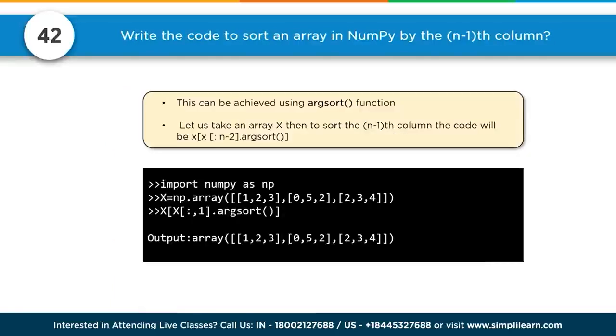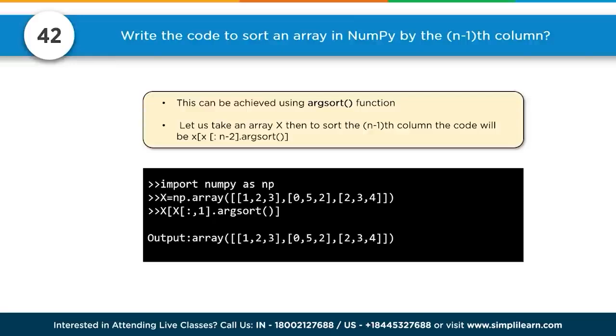Number 42. Write the code to sort an array in NumPy by the n-1th column. This can be achieved using the argsort function. Let us take an array x, then to sort the n-1th column, the code will be x[x[:, n-2].argsort()]. So let's see what that code looks like. We import NumPy as np. We'll create our NumPy array, which is 1, 2, 3, 0, 5, 2, 2, 3, 4. So we have 3 different entities with 3 different columns in there.